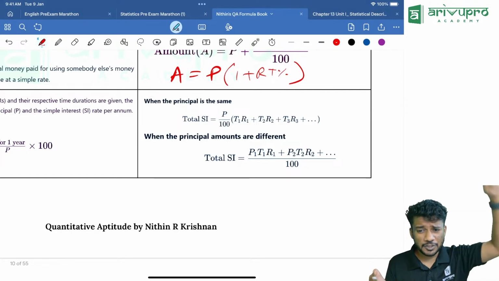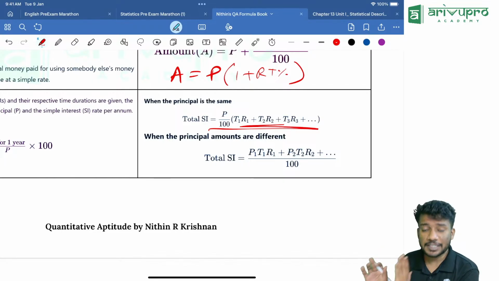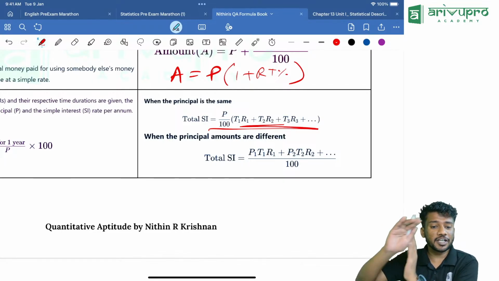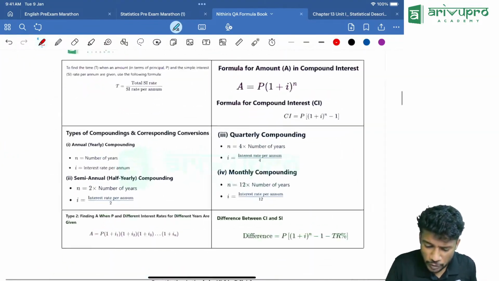We revised it in the past marathon. You can check that marathon. That is P by 100 into T1 R1 plus T2 R2 plus T3 R3 plus etc. It goes on. Total SI is how much? We can take it always this way also.